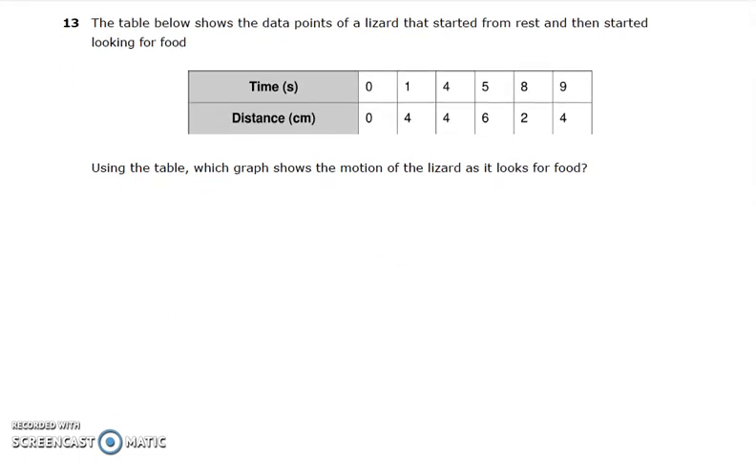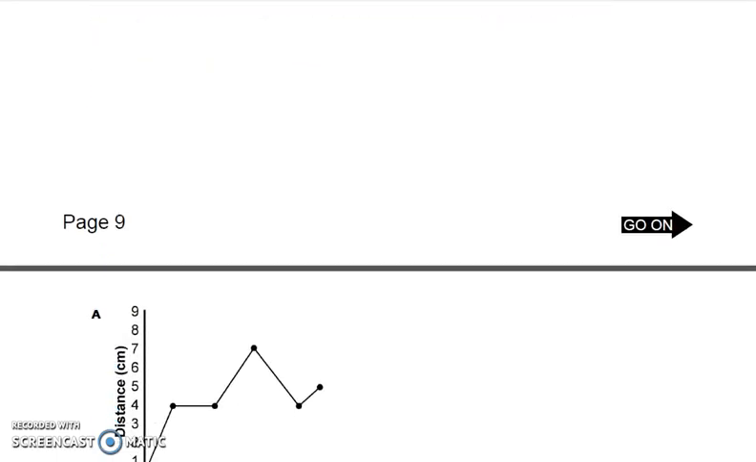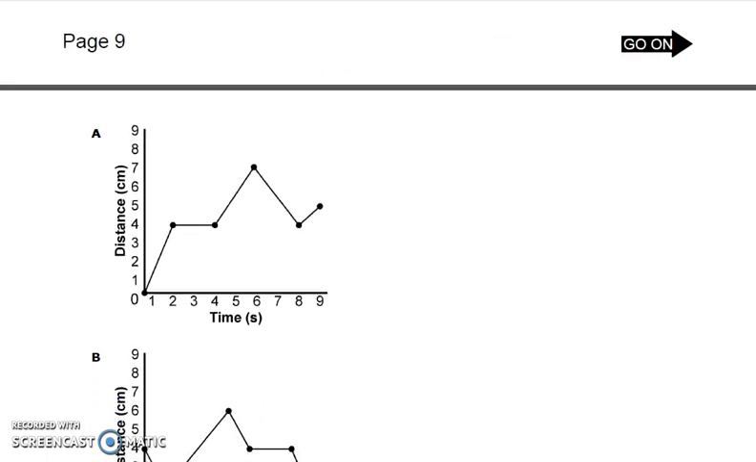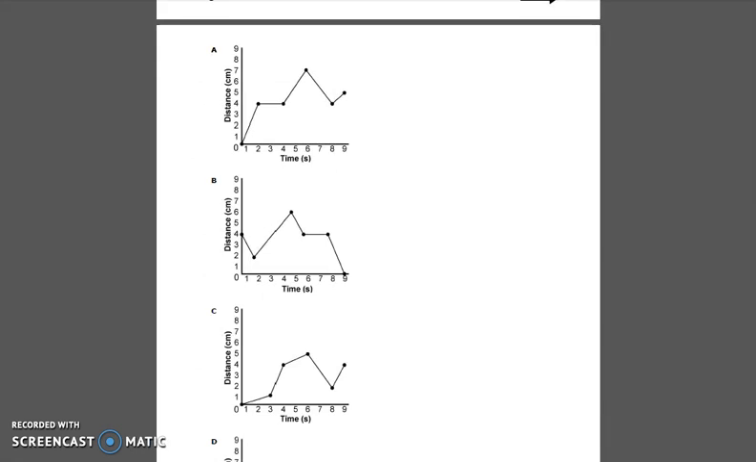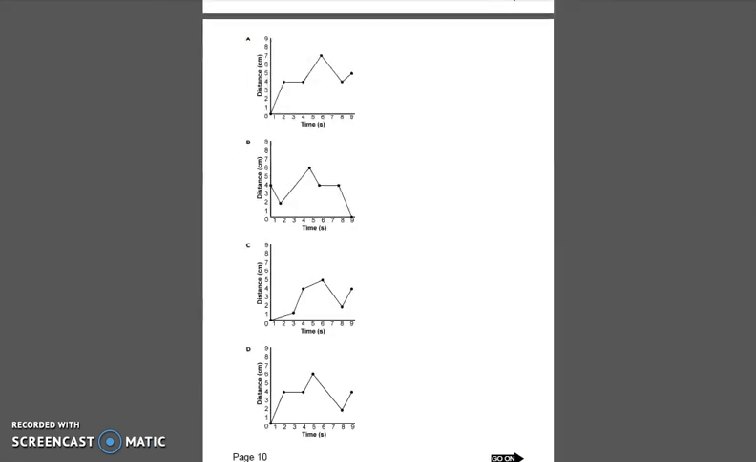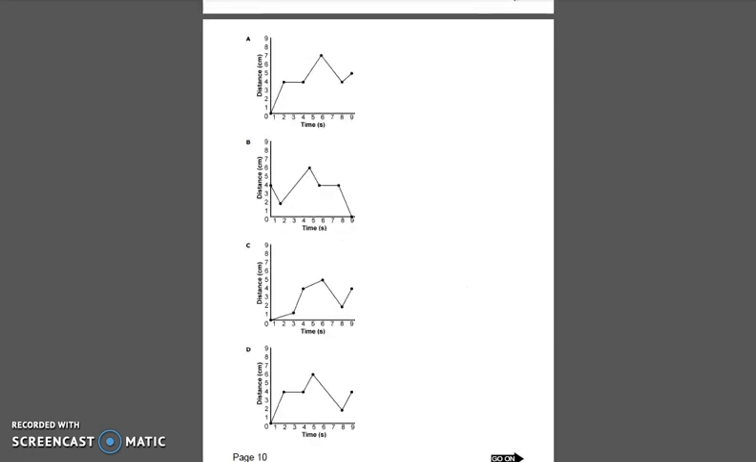Number 13. The table below shows the data points of a lizard that started from rest and then started looking for food. Using the table, which graph shows the motion of the lizard as it looks for food? A, B, C, or D?